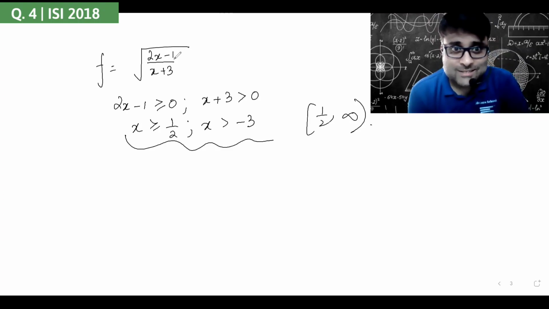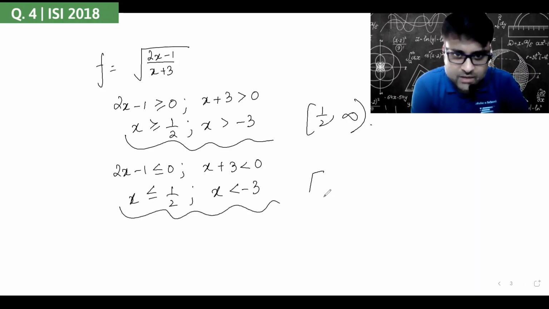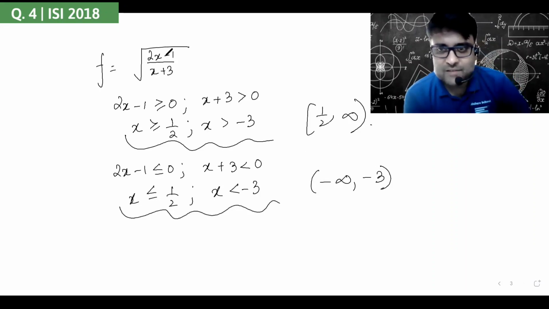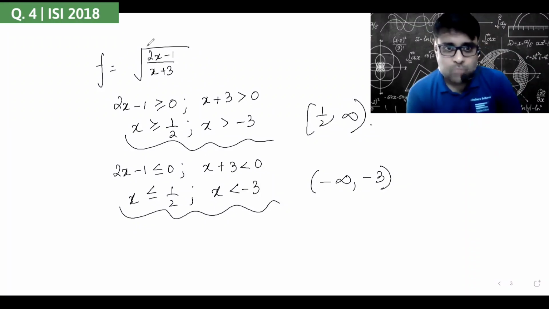Also, this inside part can be positive if both of them are negative simultaneously. That basically means x less than or equal to half and x less than minus 3. When will both be negative simultaneously? When I am getting minus infinity to minus 3. So minus infinity to minus 3, both will be negative. Therefore (2x minus 1) by (x plus 3) will be positive. Negative by negative will be positive. And half to infinity, both will be positive, therefore under root will not be a problem.